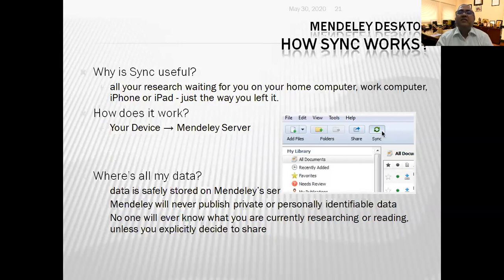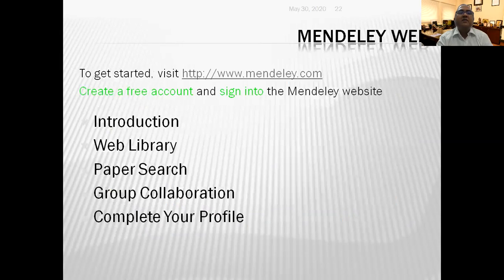The Mendeley desktop version has no limitation of data, but the web version has a limitation of 12 gigabytes of space for free data. So in that case, if you have more data, then you have to put active data on the web version and the rest of the data on your desktop version. And this syncs well while traveling. You can interchange the data.